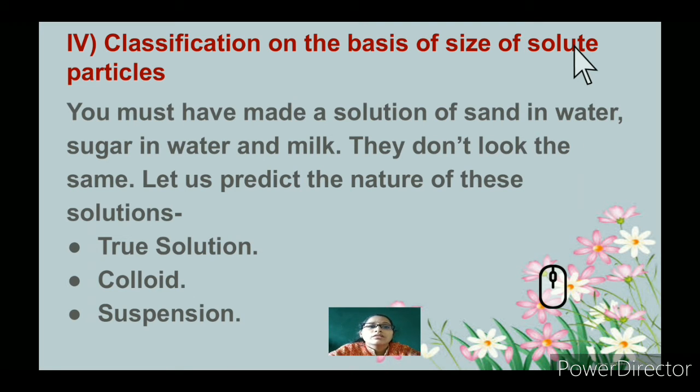So what are the different types of solutions that you can take? That is true solution, colloid and suspension. Based on the size of the solute, the nature of solutions is of 3 types. Like we have seen, when you add sand in water, sand is bigger, larger. Sugar in water, it's negligible, you cannot see it after some time, and sand almost doesn't dissolve in water. So based on these, we have true solution, colloid and suspension.